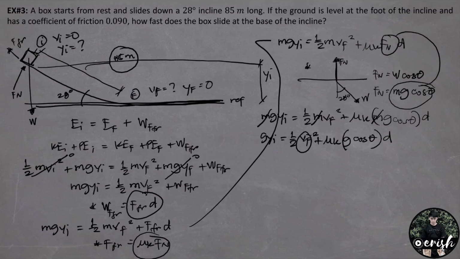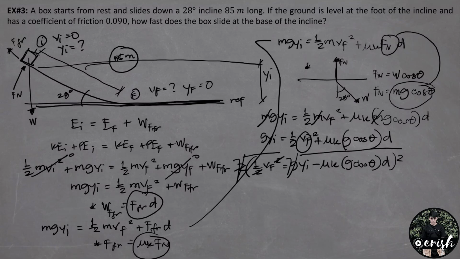Solving for the final velocity, 1/2 times final velocity square equals gravity times y initial minus coefficient of kinetic friction times the gravity cosine theta times the distance. Multiply natin magkabilang side by 2 para makancel ito, and square root ng magkabilang side para makancel yan. Final velocity is equal to the square root of gravity times y initial minus coefficient of kinetic friction times gravity cosine theta times the distance times 2, yung buong quantity na yan.